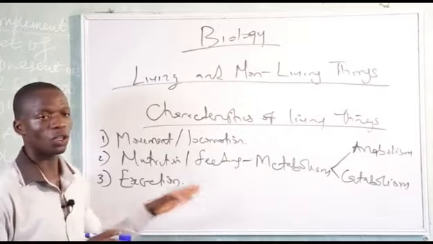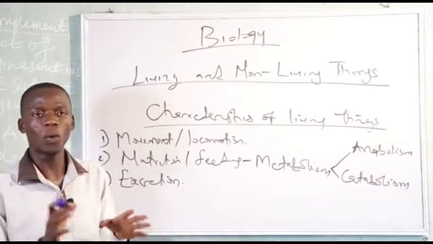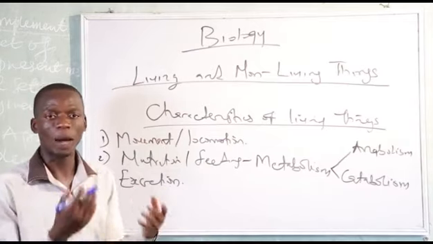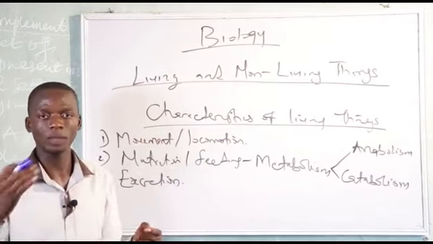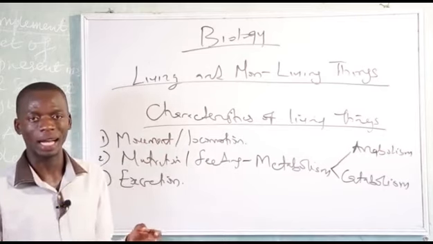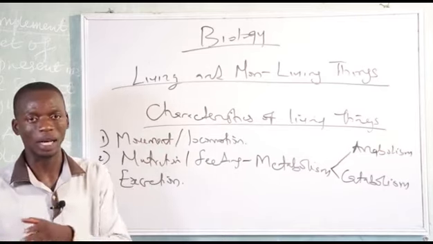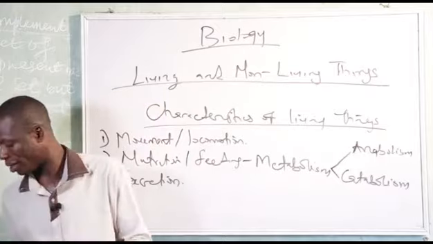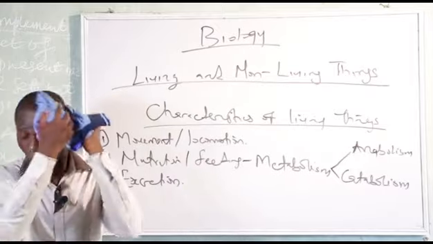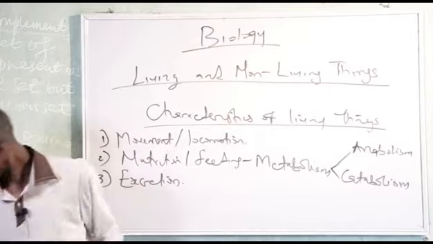So what I'm talking about is excretion. The waste products will go into the large intestine. Like for example, you pass urine, which is made up of urea and ammonia. That is what we pass out. And at the same time, we also sweat. So all these things are excretory products.